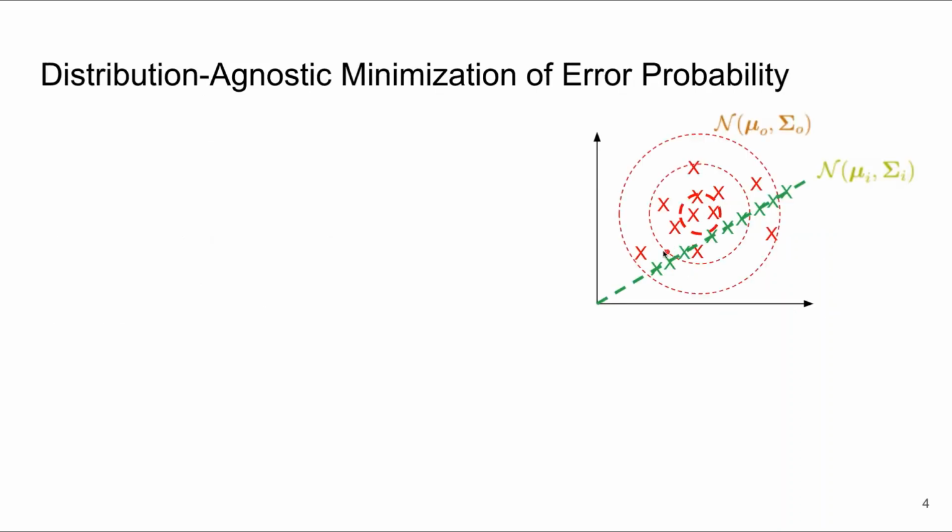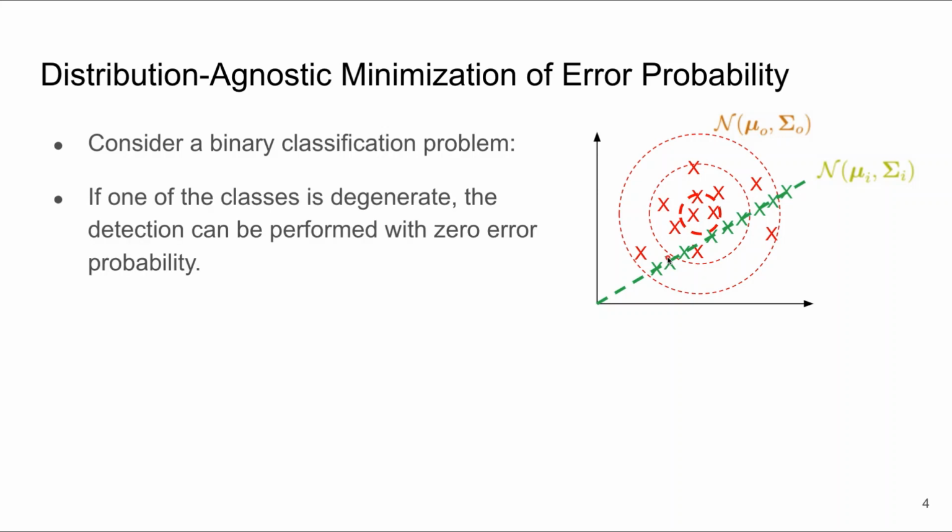To understand the intuition behind our method, let's consider this binary classification problem. The red class is a conventional Gaussian distribution, but the green class only has variation along a single direction. It is known that in this case, the classification error will be zero, as the samples drawn from the red distribution lie on the green line with probability zero. This is true independent of the shape of the red distribution, as long as it is a different distribution from the green distribution.